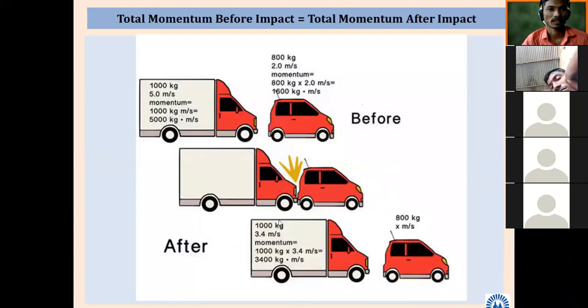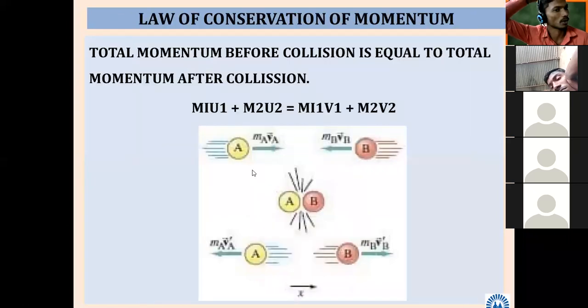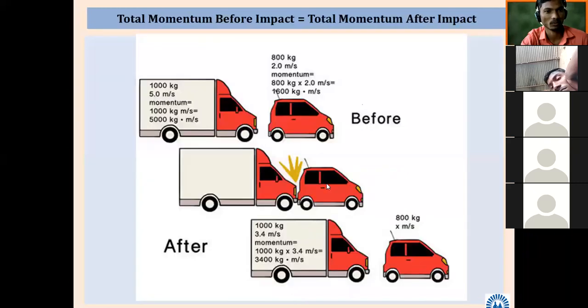So here also examples are given. So total momentum before impact is equal to total momentum after impact. So examples are going to come once we start our actual problems from our syllabus. So here you can just see now, not necessary to note down. So what is before, what is after. If you calculate, you will find it is same. So simple statement, total momentum before collision is equal to total momentum after collision. One more example is given.